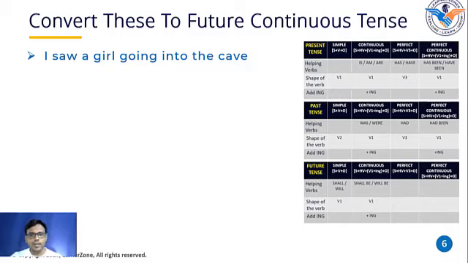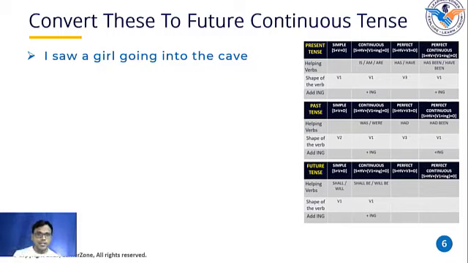First, you need to understand in which tense it has been written. So the sentence says, I saw a girl. This is the current ongoing process, which has happened very recently. Okay, the latest action has happened.